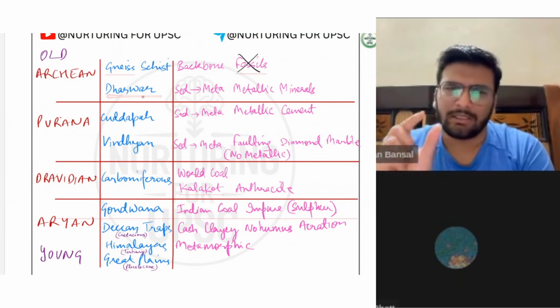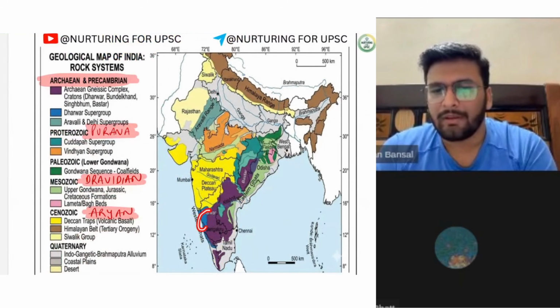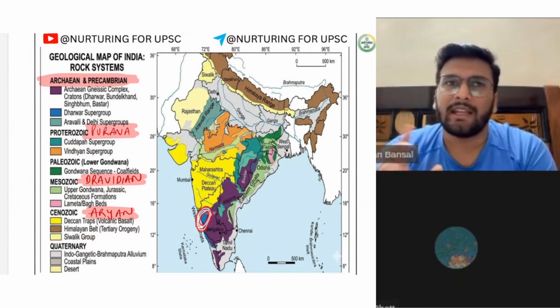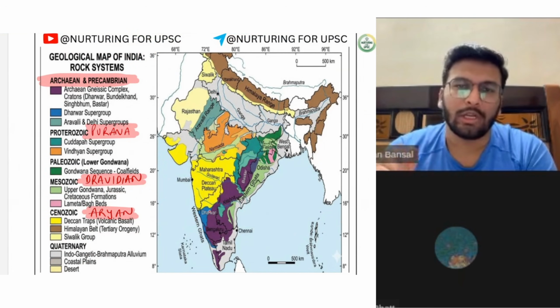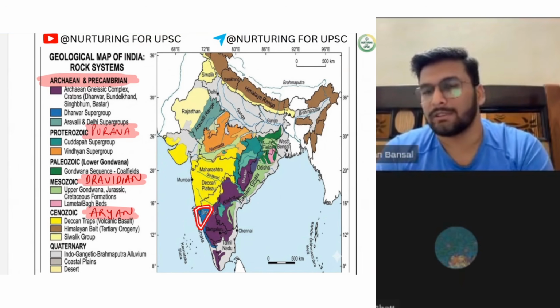Dharwar sediments are smaller sediments. For example, they are found here. You must have remembered that around the Goa area and Karnataka area, we have iron. We export the iron ores to Japan. Why is it so? Why do we have the iron ores over here? Because of Dharwar sediments only.